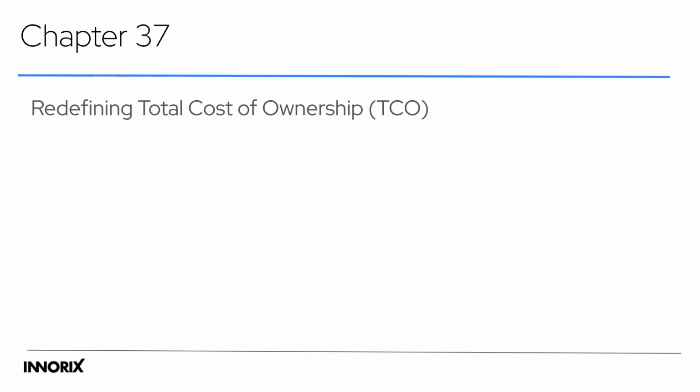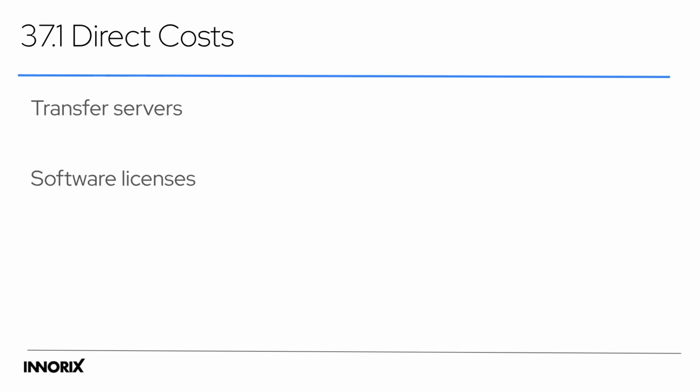Traditional environments require VPN expansion, maintenance of intermediate servers, and extra storage. Architectural improvements, like zero-copy transfer and auto-connect, reduce VPN dependency and intermediate storage costs. Chapter 37 focuses on redefining total cost of ownership, or TCO. We'll examine how automation changes the true cost structure of file movement.